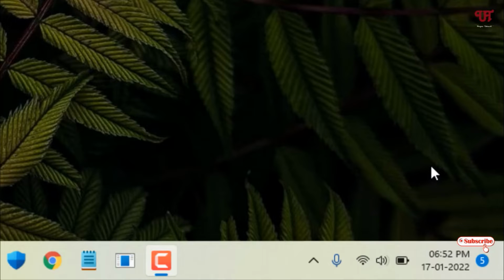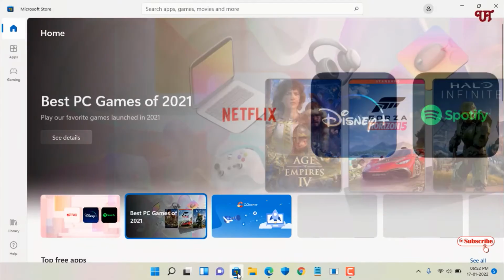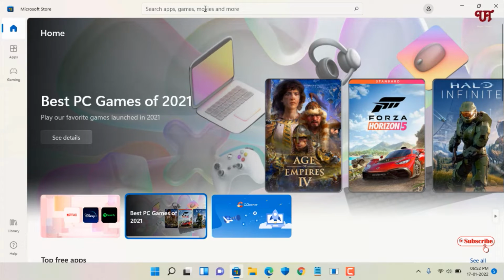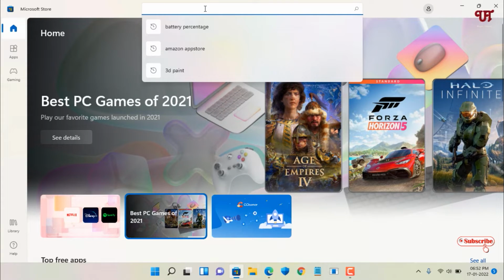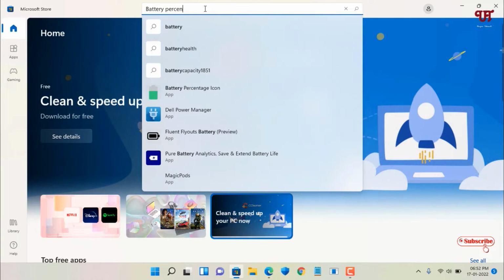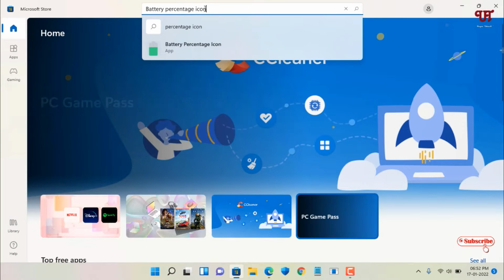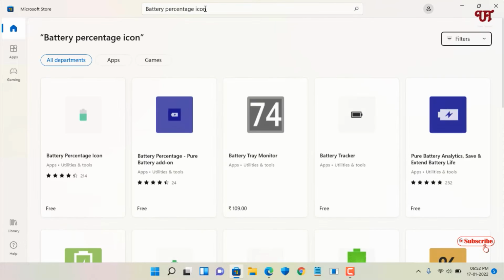If you're using Windows 10 or 11 or higher, then you can just go to the Microsoft Store and search for an application named battery percentage icon. Just search for this application name. Now you can see here on the left side this green battery icon. Just click on it.